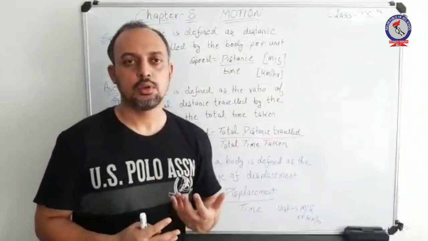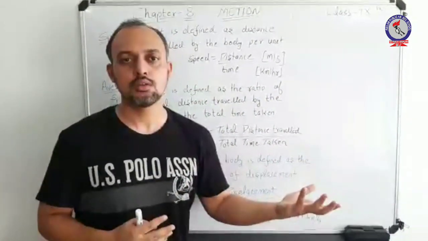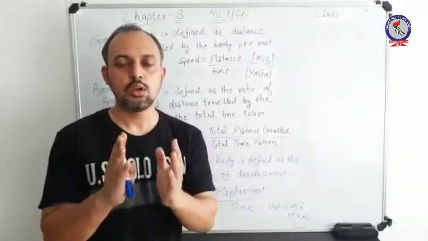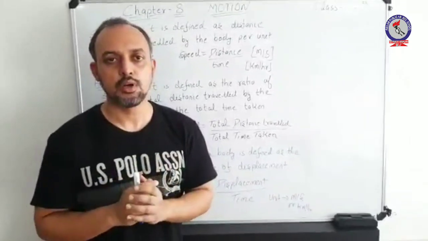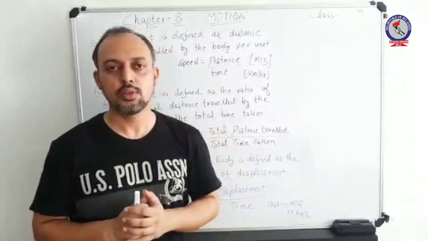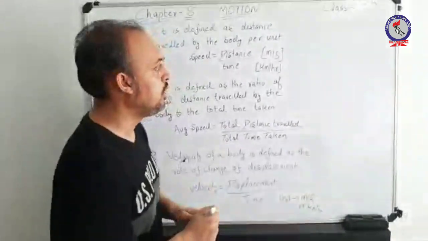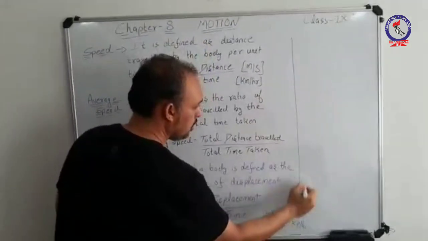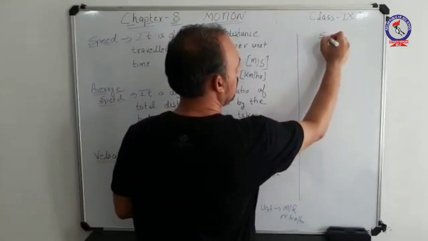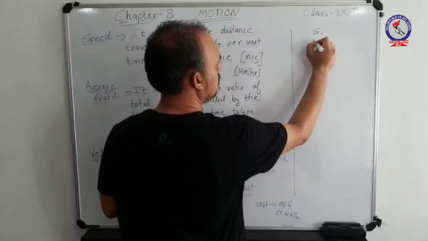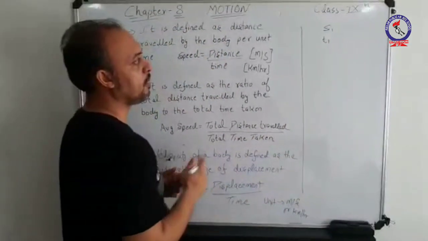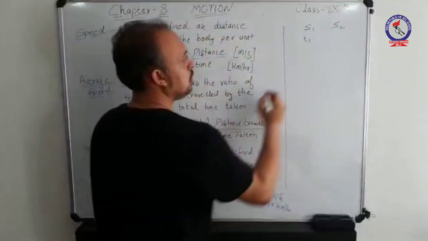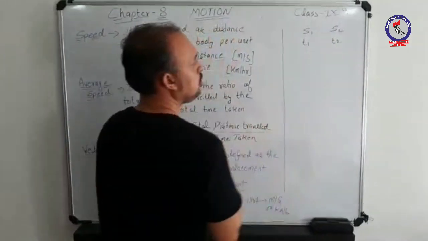may be a case where you are given distances or you may not be given distances. So remember, you need to keep the relations very properly. I'll illustrate it with the help of two illustrations. Let us suppose an object travels distance s1 in time t1. Similarly, it travels distance s2 in time slot t2.